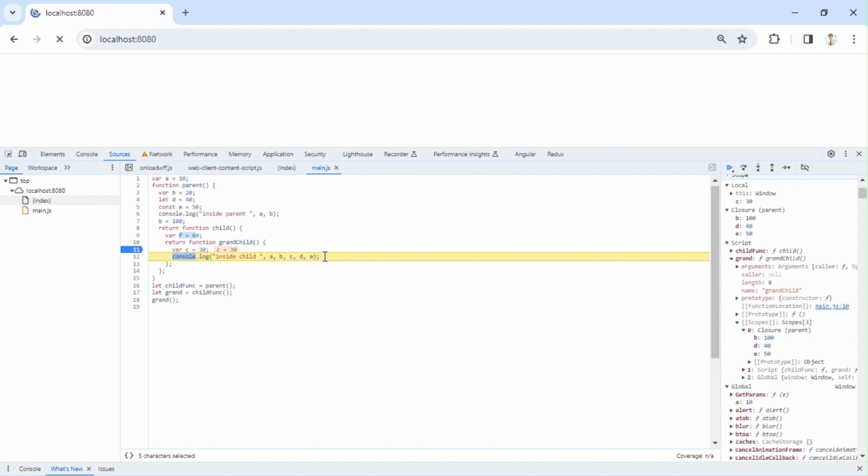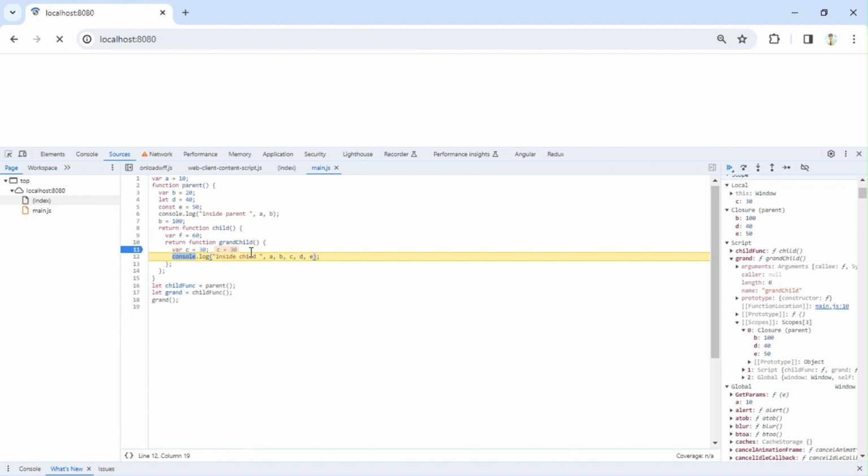That is also one more point: the Chrome browser is smart enough to remove a variable from closure if it is not used. We have f declared inside the child function, which is the parent function for this grandchild, but f is not coming in our closure, because f is not used anywhere inside this grandchild, right?